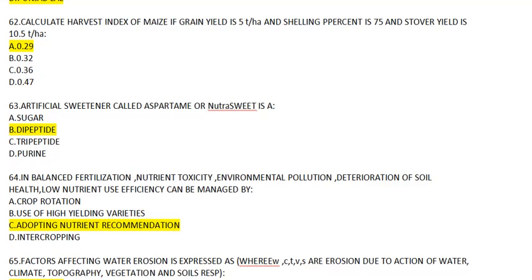62. Calculate the harvest index of the maize if the grain yield is 5 tons per hectare, shelling percentage is 75, and stover yield is 10.5 tons per hectare. Now in this, what you have to do, as we know that grain yield is given 5 and shelling percentage is given 75. So what you do, 5 into 75 upon 100. Okay, whatever that will come, that actually is the grain yield divided by stover plus grain yield. So the answer will come all around 0.2 in this case.